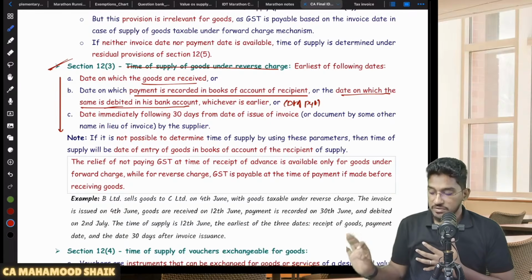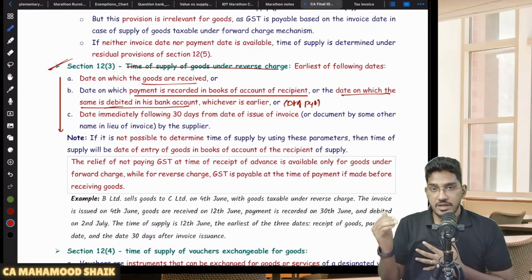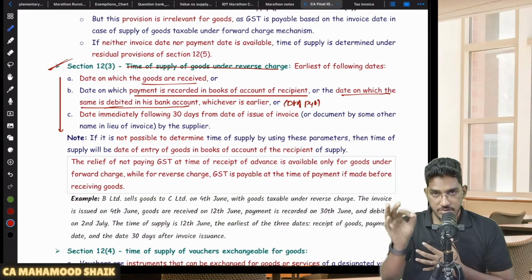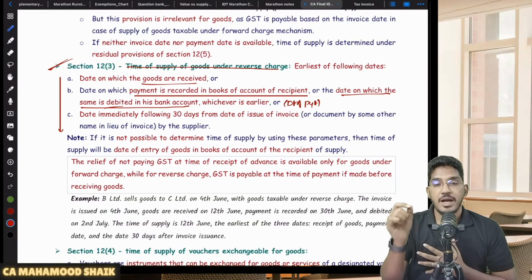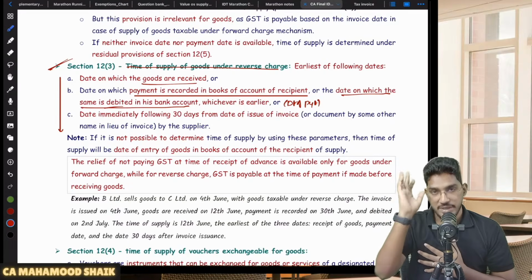So the date of payment, if I have to simply put it, what will it be? The date on which a payment is recorded in the books of accounts of the recipient, or the date on which the bank account of the recipient has been debited.